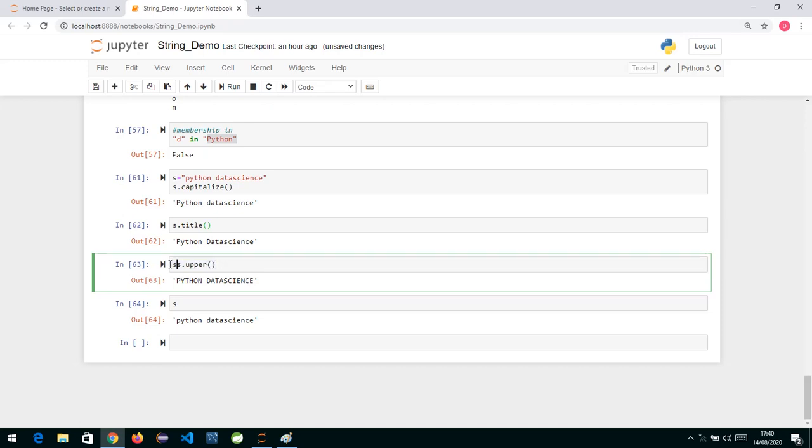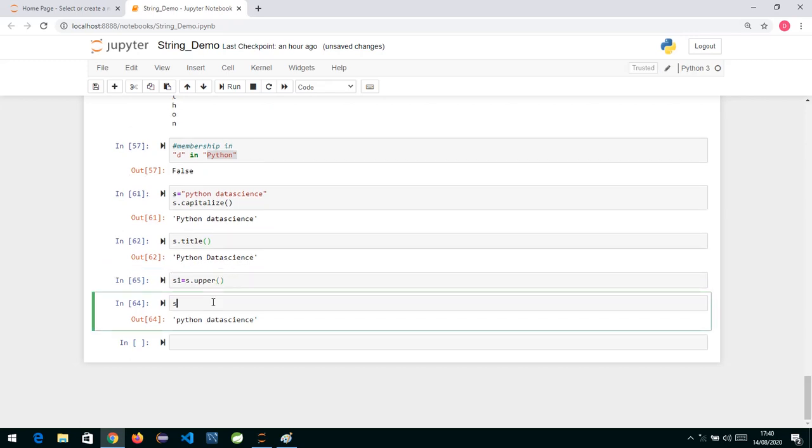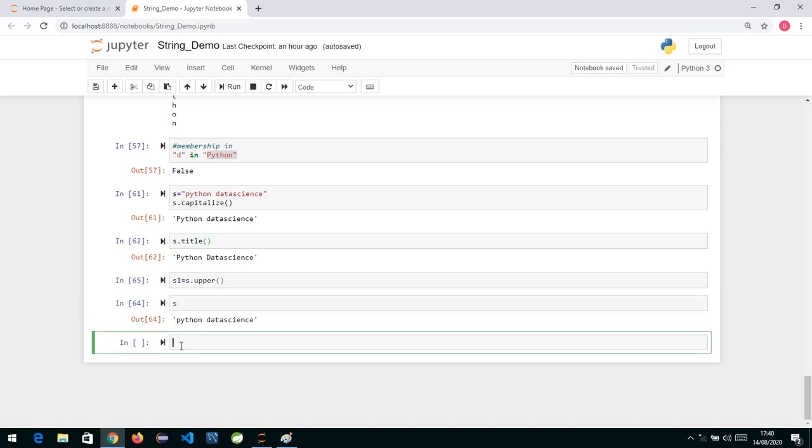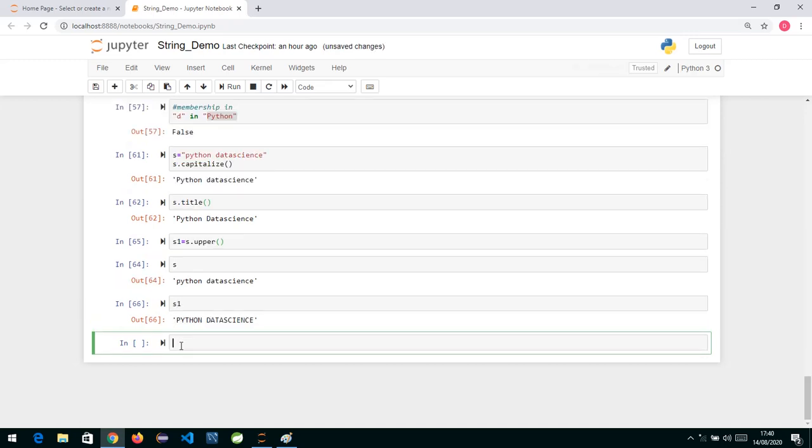If I store it in a variable called S1 and run it, and now check S, it's still in lowercase, but S1 is in uppercase. So basically these functions return a copy of your original string which is converted into uppercase. The string is immutable, so the original data is not going to change.